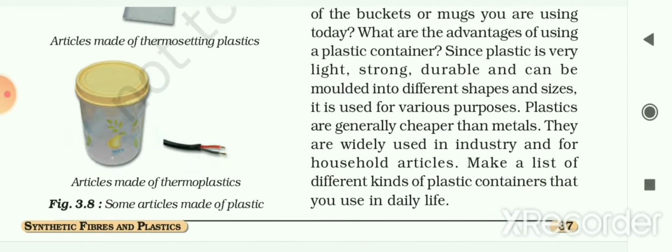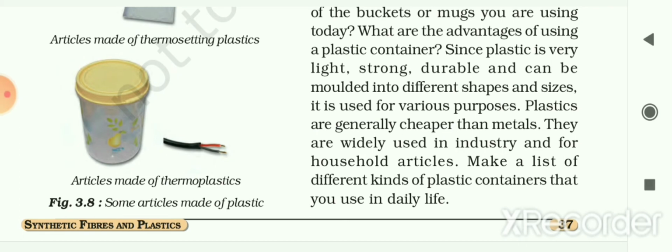Earlier we had seen the properties also, that it is lightweight, lower price, and good in strength. Those are some of the examples. That is why we are using plastic containers. Since plastic is very light, strong, durable and can be molded into different shapes and sizes, it is used for various purposes.